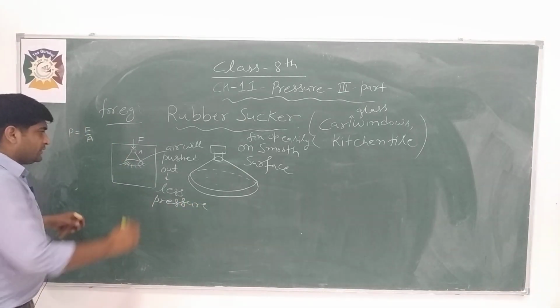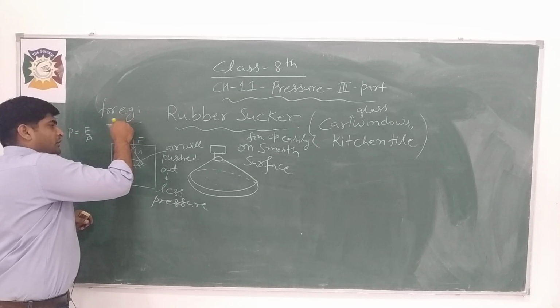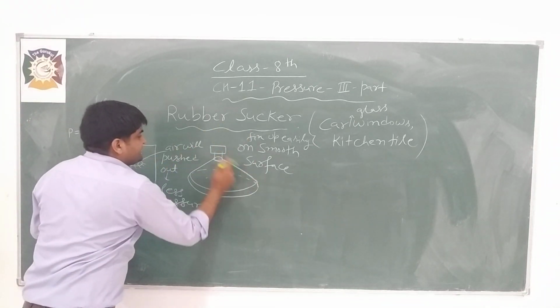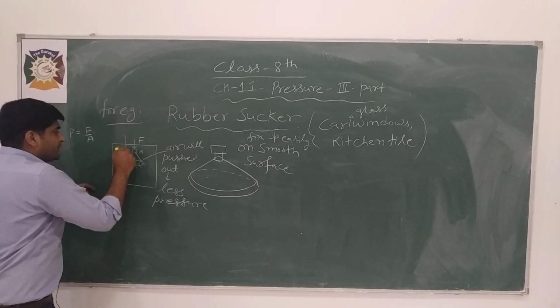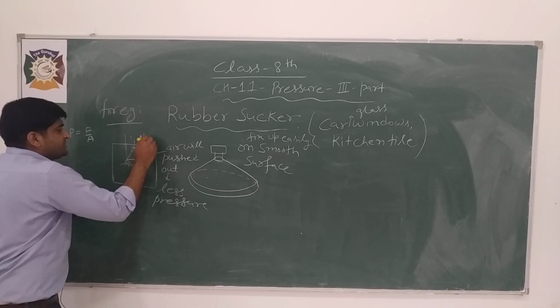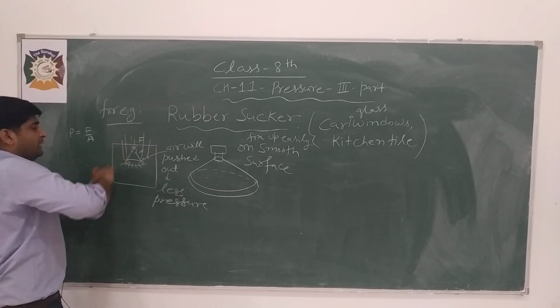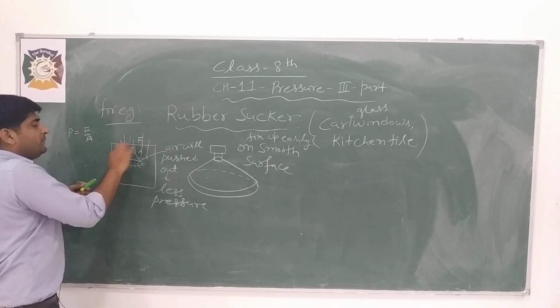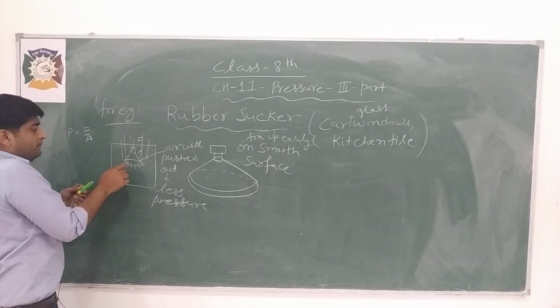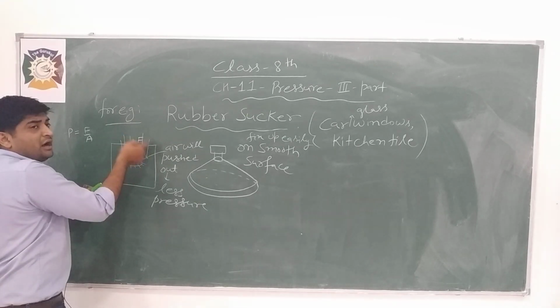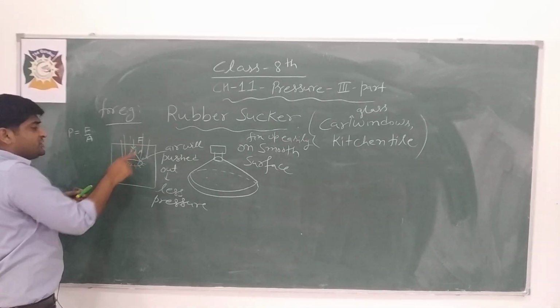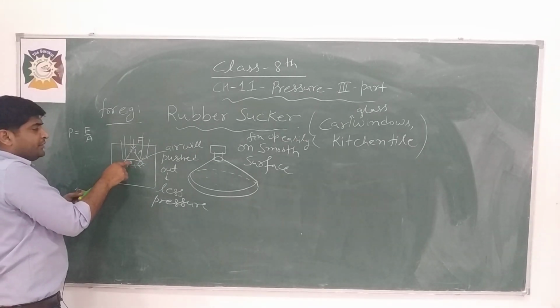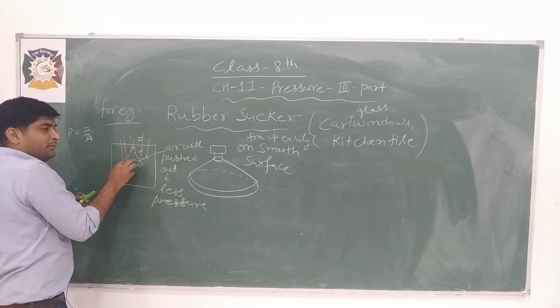But on the surface, atmospheric pressure is continuously acting. On the complete outer surface, atmospheric pressure acts, and it is high pressure in comparison to the inside pressure of the rubber.